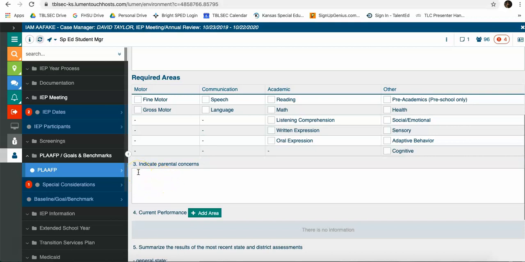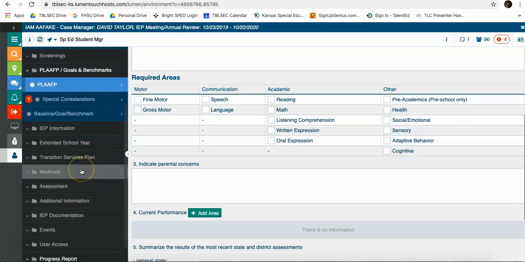You can type your parent concerns in this box. You can type see meeting notes in this box. But your meeting notes actually have to say parents expressed concern about, or parents expressed no additional concerns. Somewhere it has to say how we addressed the parent concerns.